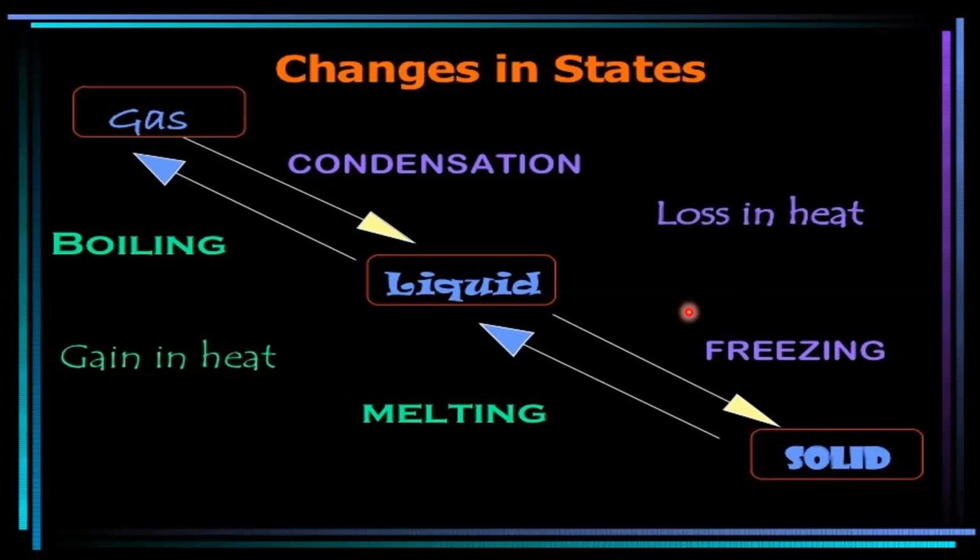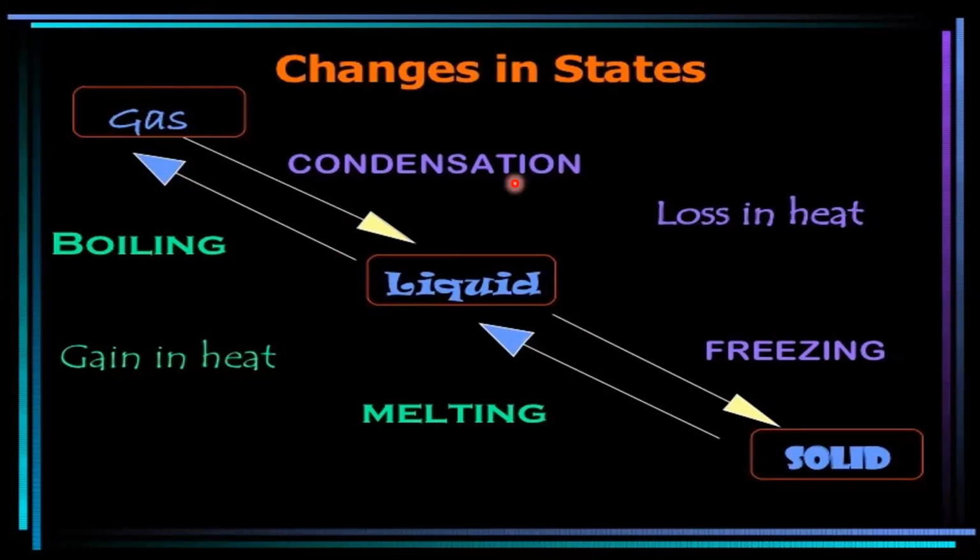At a particular temperature, when these changes are occurring, that is, when the solid, totally whatever we have taken in the container, converts into liquid at a particular temperature, that is known as the melting point. In the same way, when a liquid, completely whatever is taken in the container, after gaining heat and boiling, totally converts into gas at a particular temperature, that is known as the boiling point.